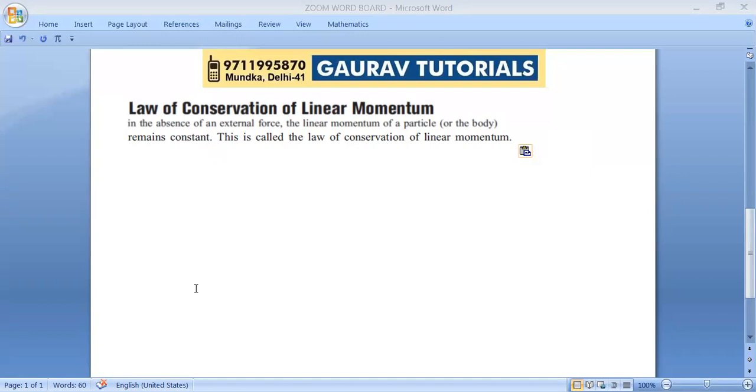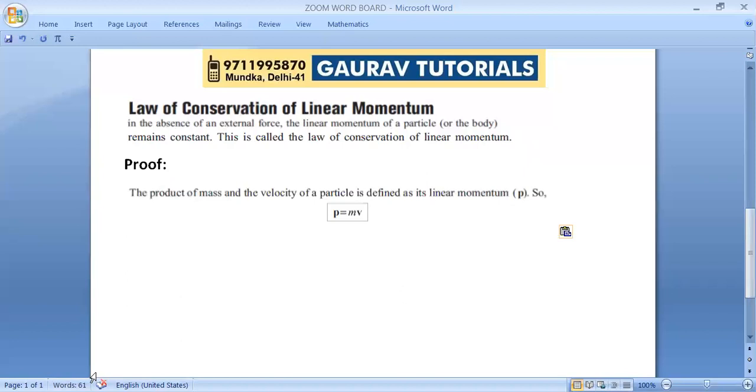So let us prove it. How to prove? See, the product of mass and velocity, we call it linear momentum. We are talking about linear velocity, hence it is linear momentum.